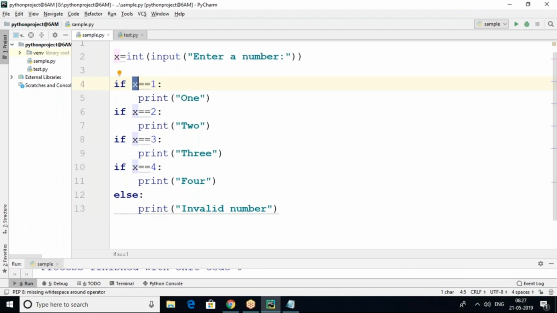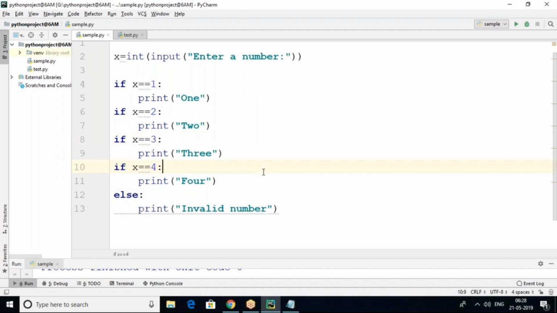Suppose I entered value 2. So 2 equal to 1 is not correct; immediately the next condition is tested. 2 equal to 2 is true, print 2. Then even after this condition is satisfied, control will jump again to test the third condition. 2 equal to 3, obviously false. 2 equal to 4, obviously false. If the last if condition is false, immediately it goes to the else part. That's what is happening.